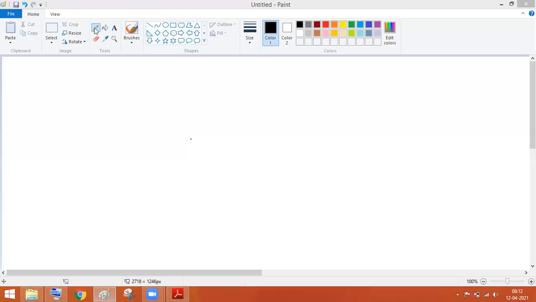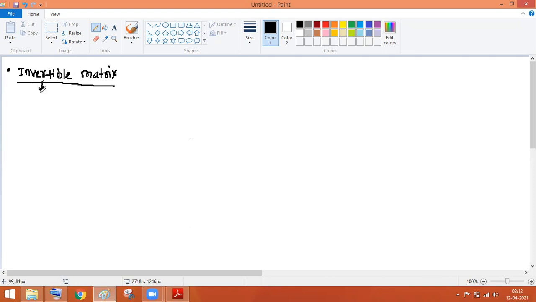Hello everyone. Today we'll start with this part, invertible matrix. Invertible basically means that the inverse. So we will talk about the inverse of a matrix today. How to define the inverse of the matrix?